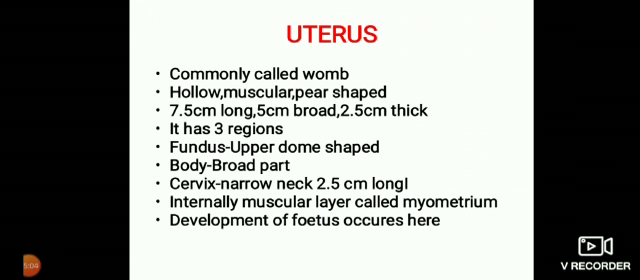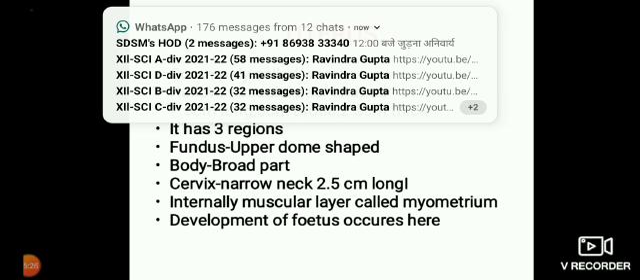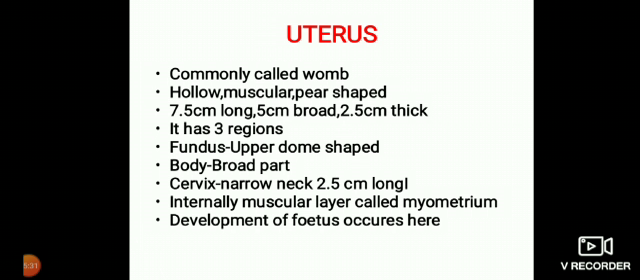Uterus is the womb, and menstruation occurs through the womb because the rupture of the blood vessels takes place. It is hollow, about 7.5 centimeter long, 5 centimeter broad and 2.5 centimeter thick. It has three regions: the fundus, which is the uppermost part, the body, the main part, and the narrow part, the cervix, about 2.5 centimeter in length. The internal layer is called the endometrium. Development of the fetus or birth takes place here.